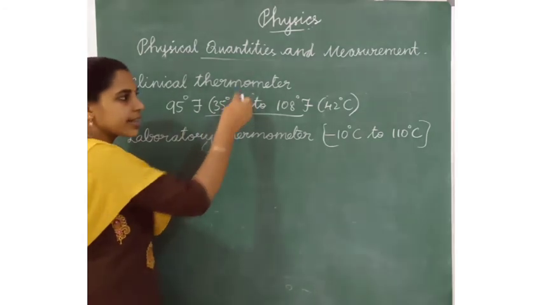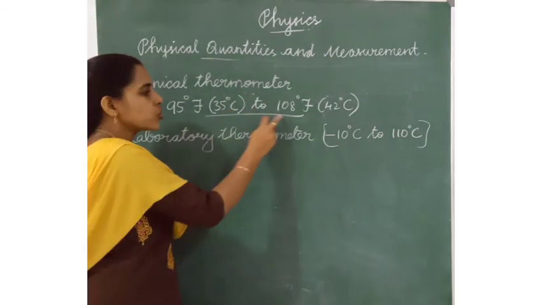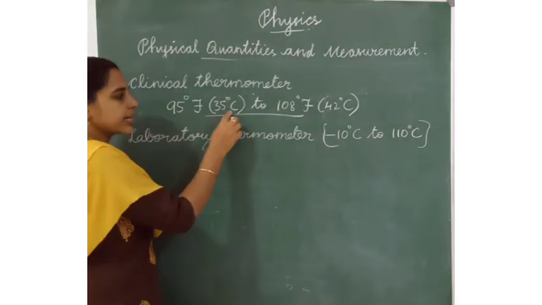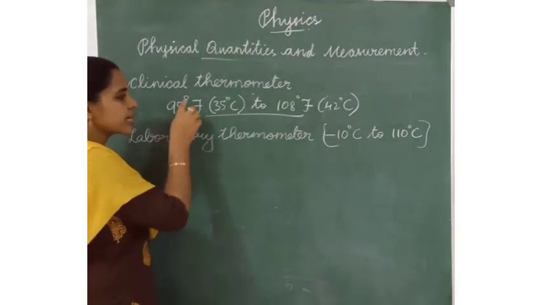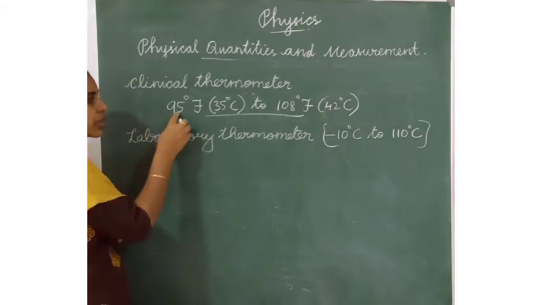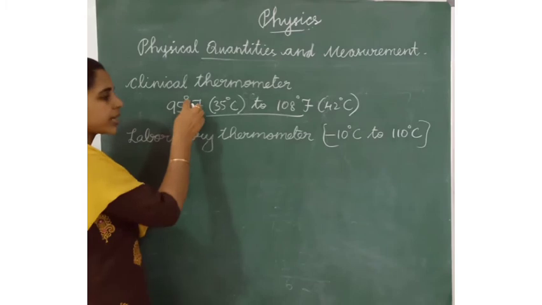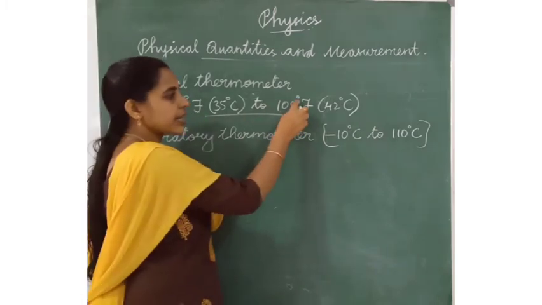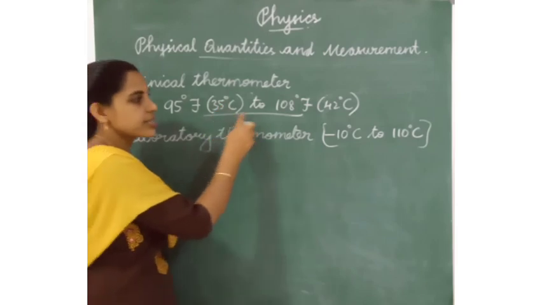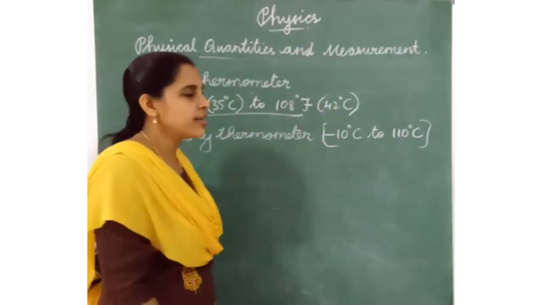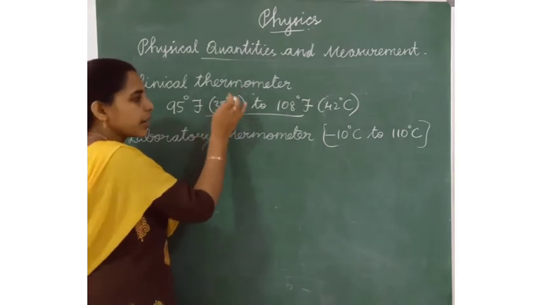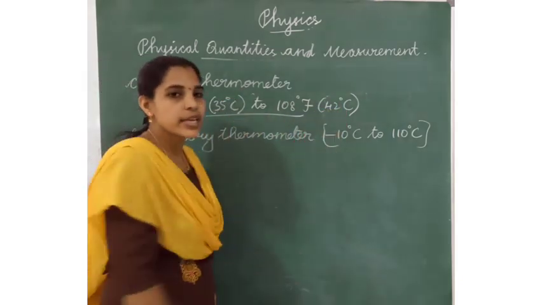In that clinical thermometer, we will get two types of reading, two types of units. One is in degree Celsius and another one is degree Fahrenheit. In degree Fahrenheit, the range is 95 to 108 degree Fahrenheit, and the other reading is 35 degree Celsius to 42 degree Celsius. Our body temperature is in between 35 and 42 degrees Celsius.